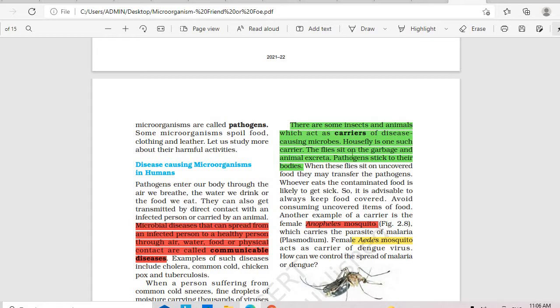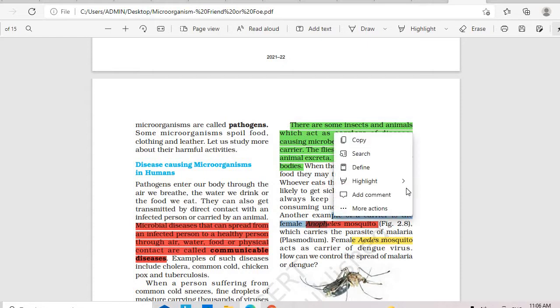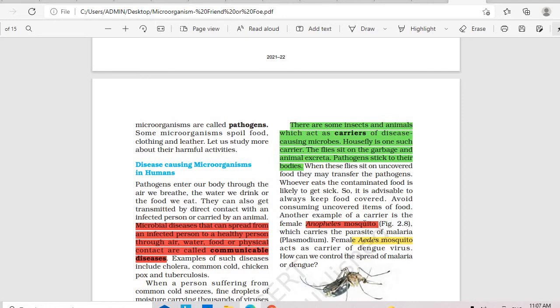For example, if you take malaria, plasmodium is a microorganism which causes it, but it gets into the Anopheles mosquito, especially the female Anopheles mosquito, and when a man is bitten by the female Anopheles mosquito, he gets malaria. In the same way, the Aedes mosquito transmits the dengue virus. So the virus is getting transmitted using a mosquito which is a carrier.